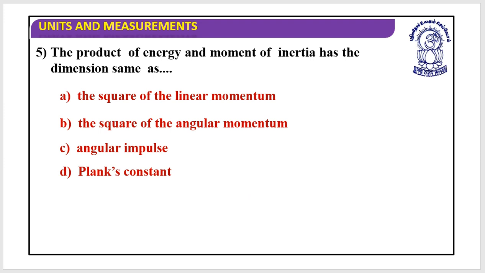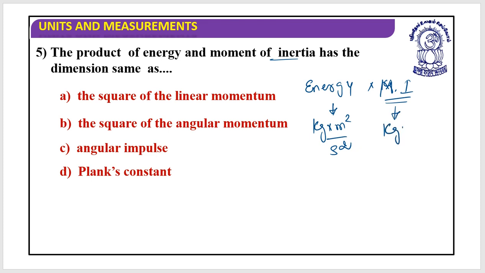The product of energy and moment of inertia has the same dimensions as. Now first, energy is in kg meter square per second square, multiplied by moment of inertia. What is the unit of moment of inertia? Moment of inertia, which we said as MI, is kg multiplied by distance square, MR square, or we can say MX square. X is the distance, m is the mass. So when I multiply, this is kg square meter to the power 4 divided by second square.